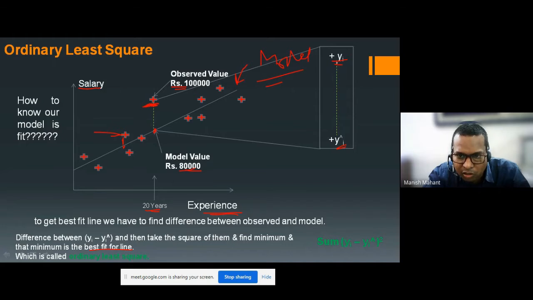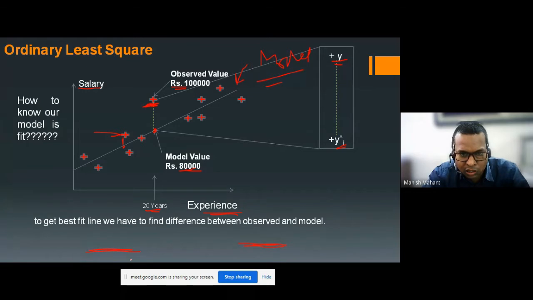So we take the difference between all the observed and model values, square them, and sum them. Then we find the minimum one, which is the best fit for the line, called the ordinary least square.